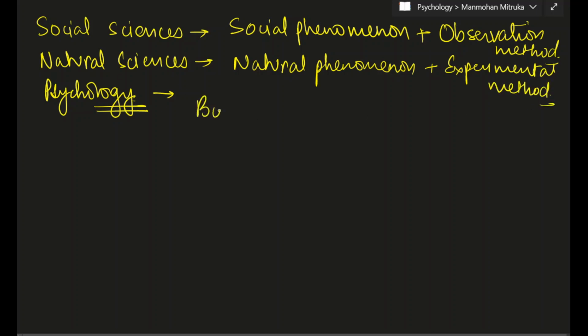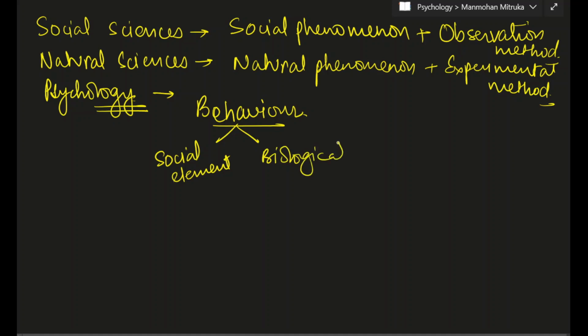In psychology, we study behavior which has both social element to it, and also biological element to it. In social element, you can talk about social relationship, you can talk about attitudes, you can talk about temperaments, whereas in biological elements, you will be talking about brain, neurotransmitters, neurons, hormones, and all of that impacting our behavior. So behavior has social element, which means we are going to study social phenomena as well as natural phenomenon because it has biological element also.